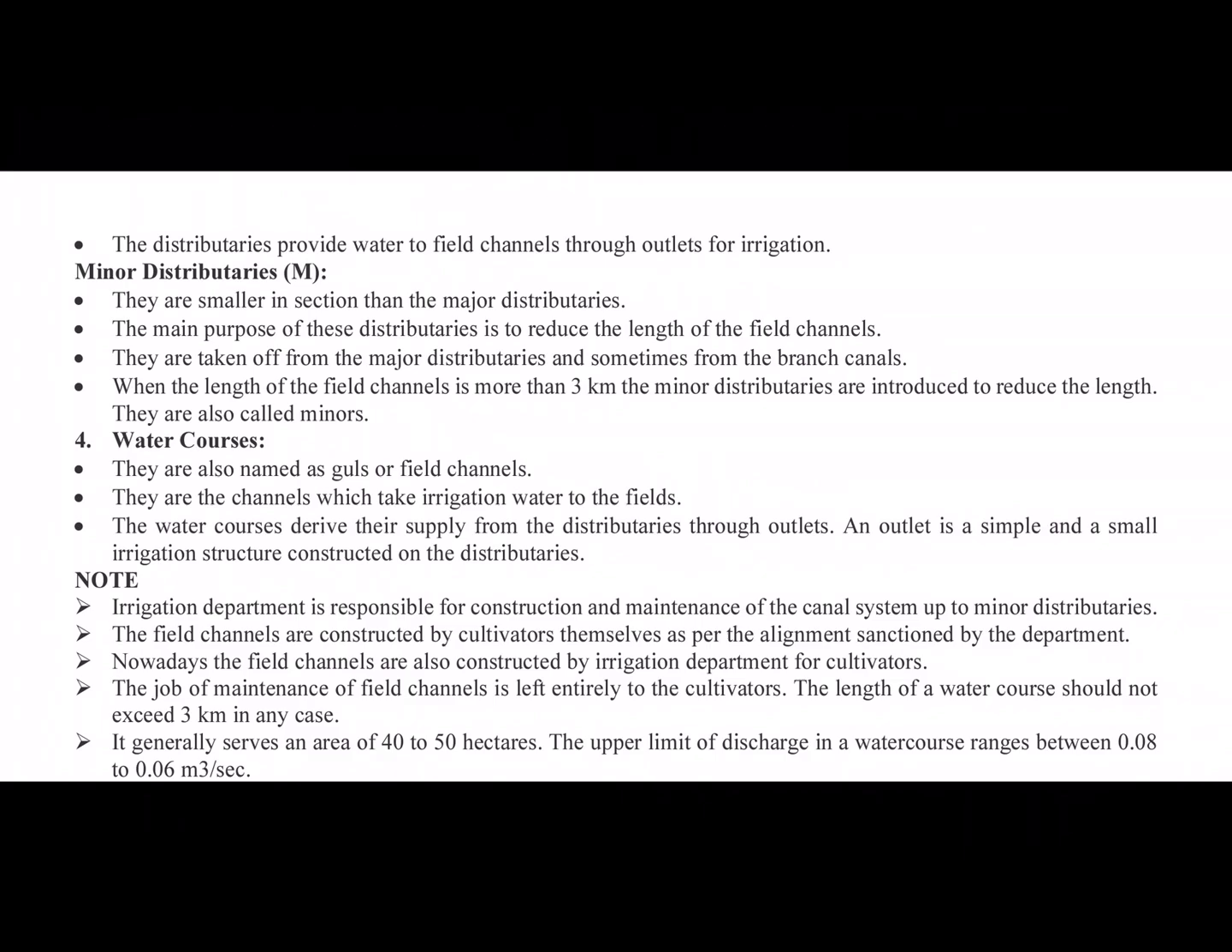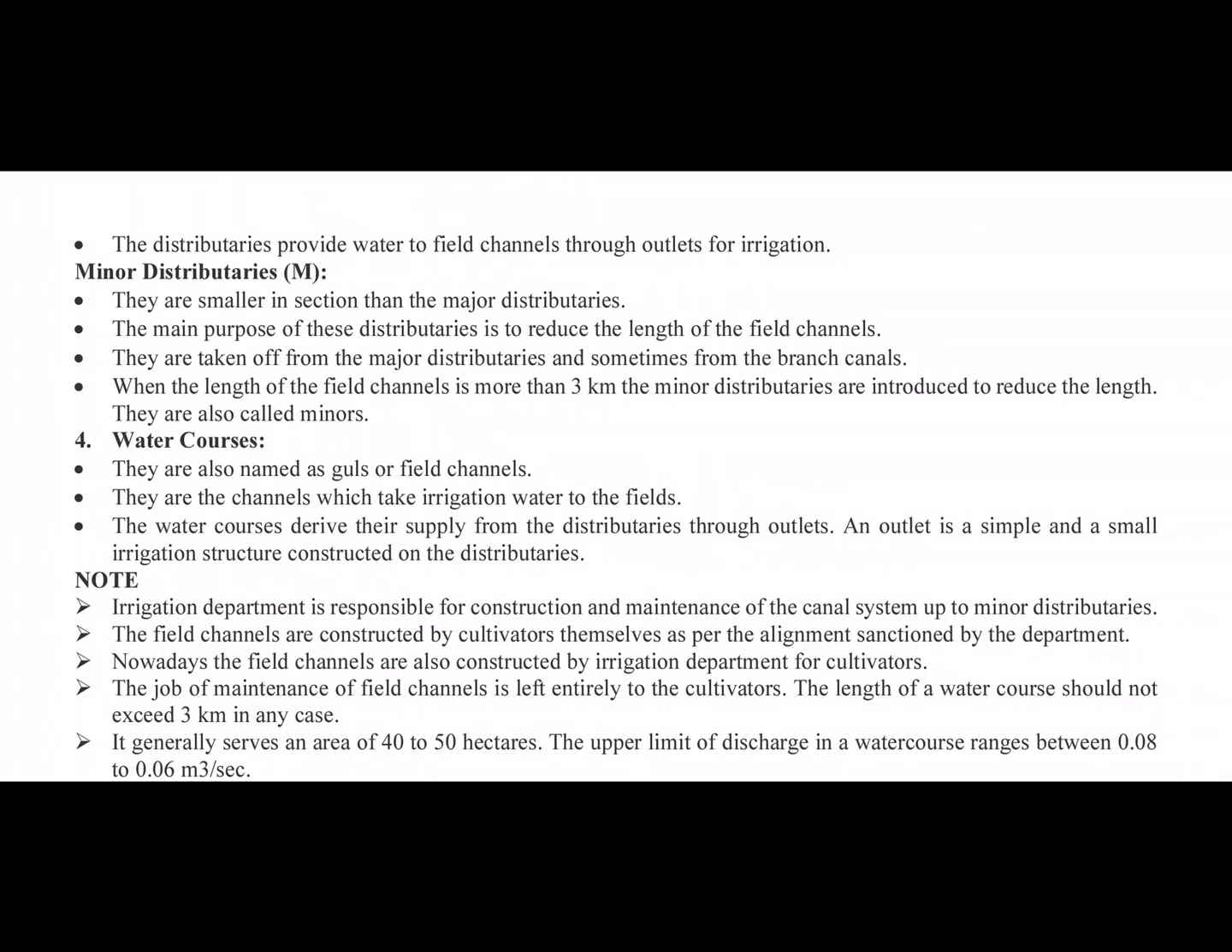Then come the water courses. They are also named as gulls or field channels because they will be in the field of the cultivator. That's why they are termed as field channels. They are the channels which take irrigation water into the fields. The water course derives its supply from the distributary through outlets.